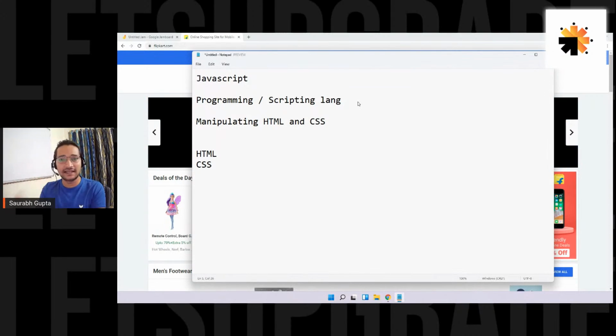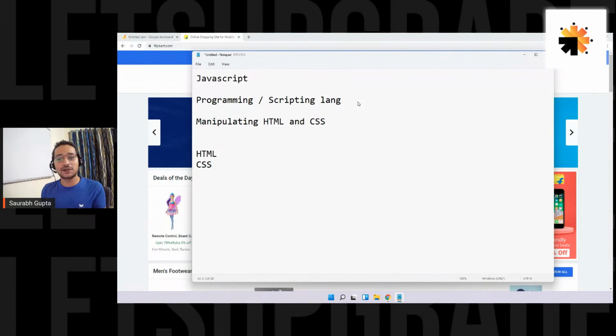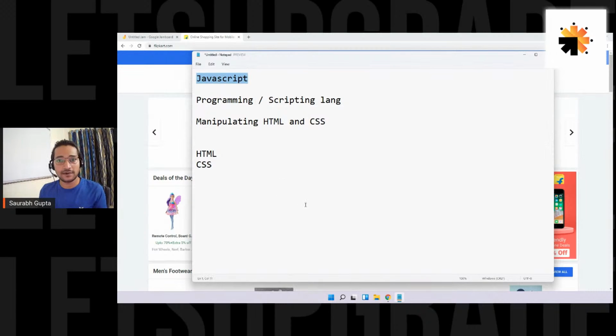That's why these three things, HTML, CSS, and JS, are considered the most important layers of the World Wide Web. And from that, we're going to learn the third layer, that is JavaScript.